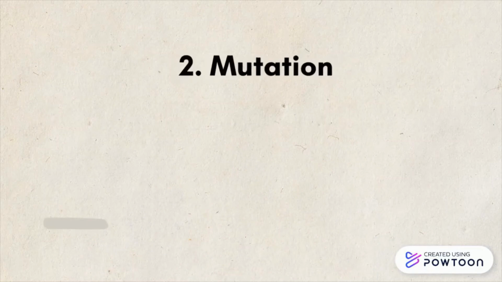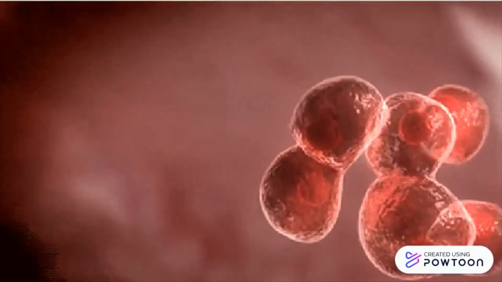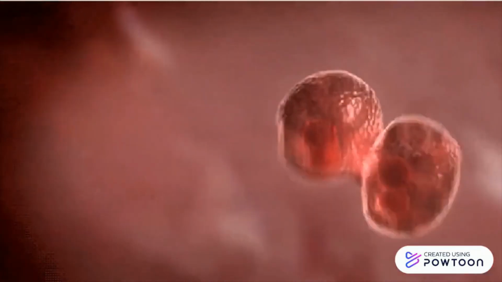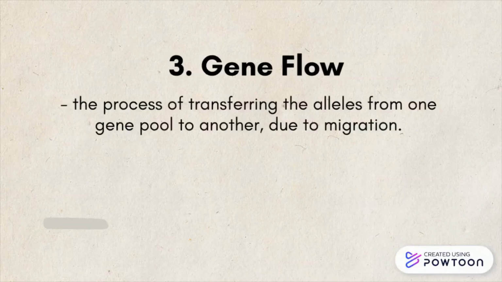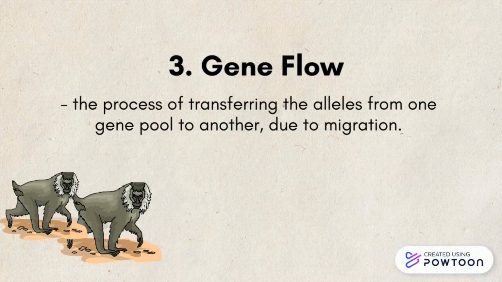Another process is mutation, which is the creation of new alleles from changing the sequence of the DNA within a cell, which increases genetic variability. An example of this are cancer cells, which have an anomaly in their DNA that they pass on to their descendants. Another process is gene flow, which is the process of transferring alleles from one gene pool to another due to migration. One example is male baboons leaving their troops for another troop to find more mates.